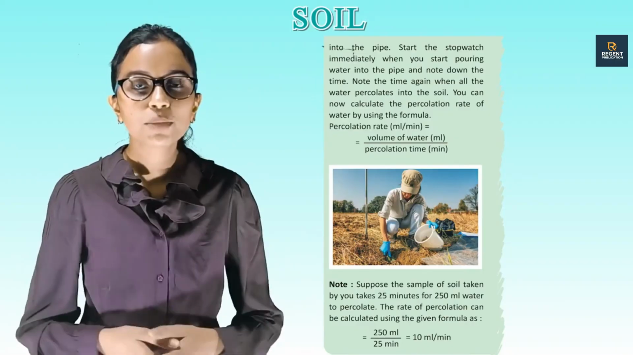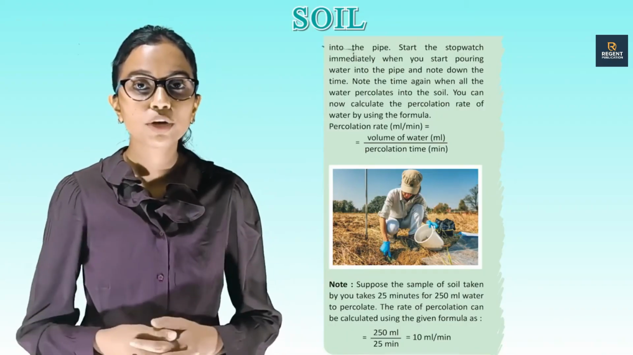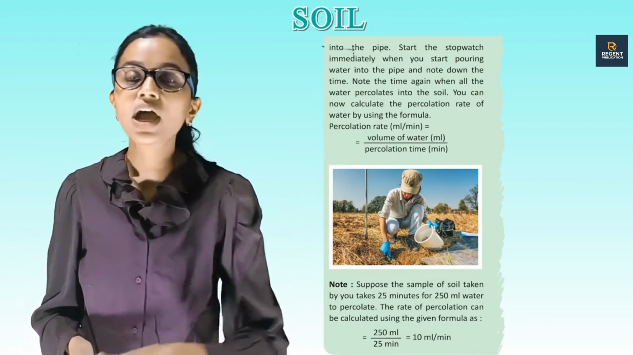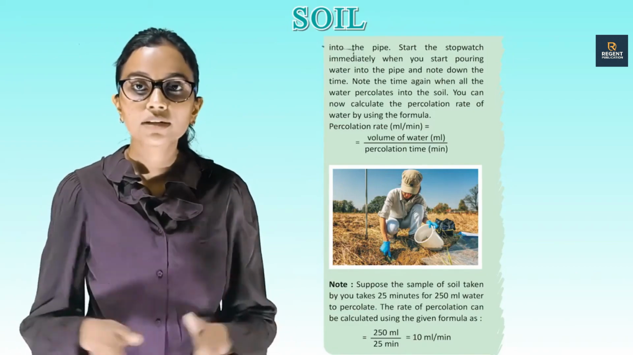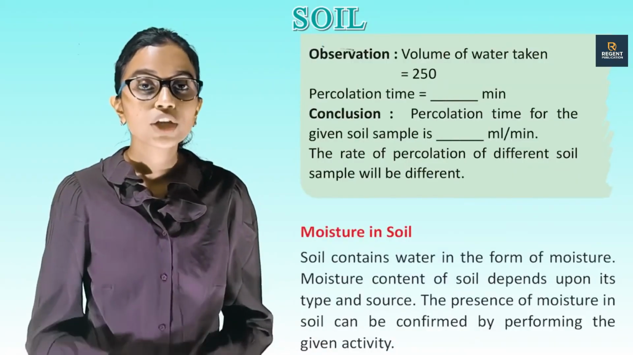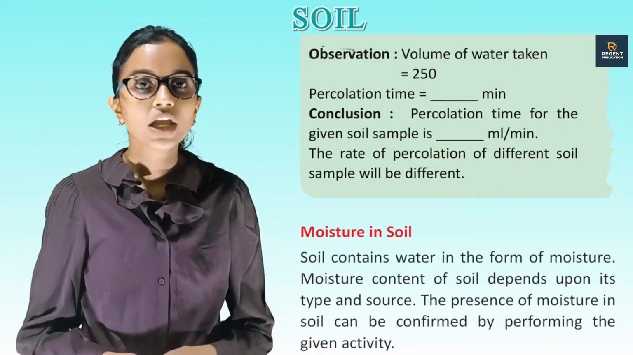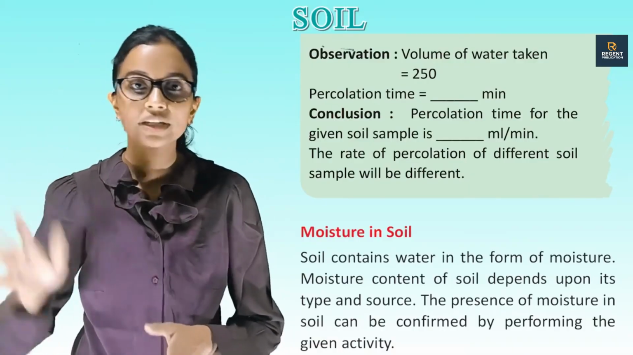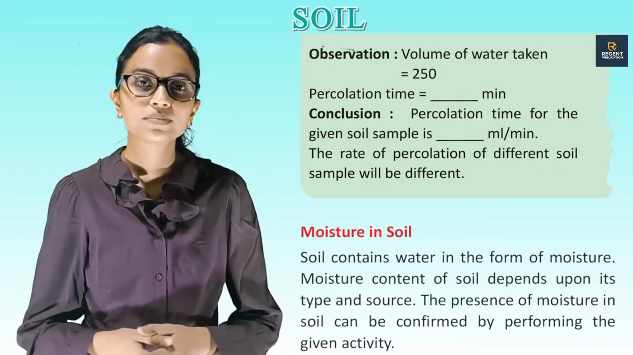Note: suppose the sample of soil taken by you takes 25 minutes for 250 ml water to percolate. The rate of percolation can be calculated using the given formula as 250 ml by 25 minutes, which is equal to 10 ml per minute. Observation: volume of water taken, 250 ml. Percolation time, dash minutes. Conclusion: percolation rate for the given soil sample is dash milliliter per minute. The rate of percolation of different soil samples will be different.